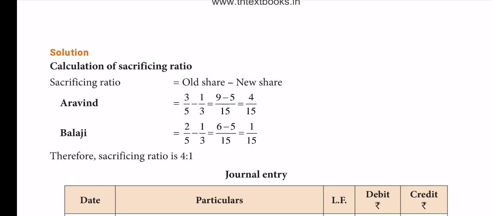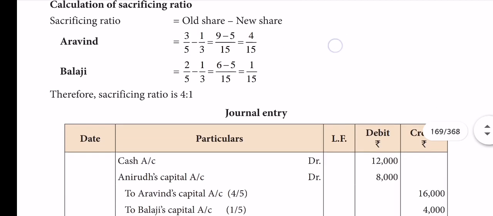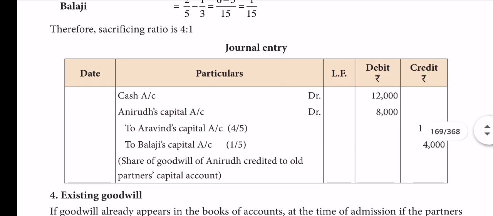Come to the journal. What he brought, cash account debited, to old partners' capital; what he was not able to bring, new partner's capital to old partners' capital. Now see the specimen final entry. Cash account debit, 12,000 that he brought. Then Anirudh account debit, 8,000 that he was not able to bring.